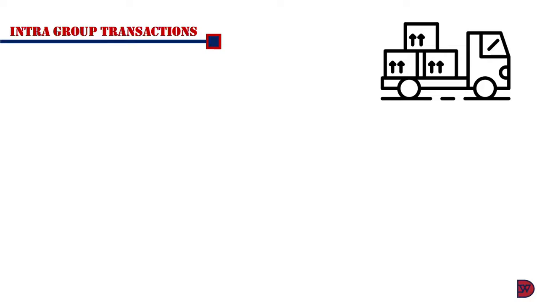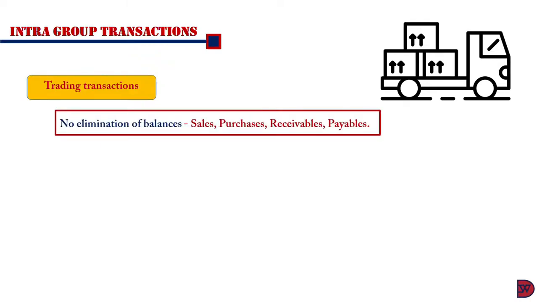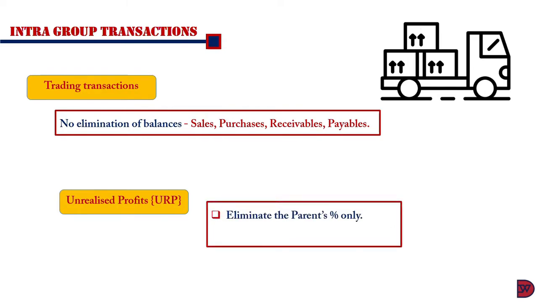We move to intra-group transactions. We'll first look at trading transactions. So here, transaction amounts and balances are not to be eliminated, as with the consolidation of subsidiaries. Therefore, sales and purchases are not to be removed from the group statement of profit or loss. Neither are current account balances, that is receivables and payables, removed from the group statement of financial position. We now come to unrealized profit. So here, only the parent share, that is the percentage holding, of the unrealized profit is to be eliminated from the group account. Then the earnings of the seller must also be adjusted.